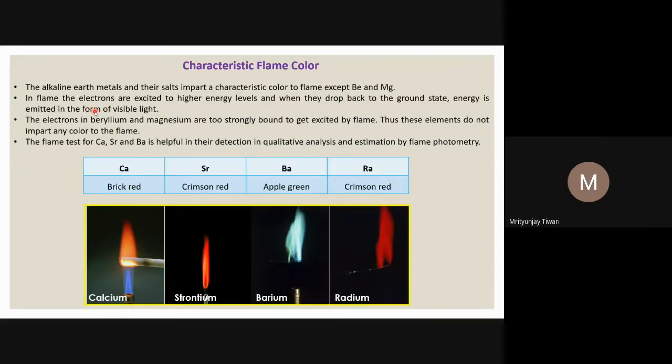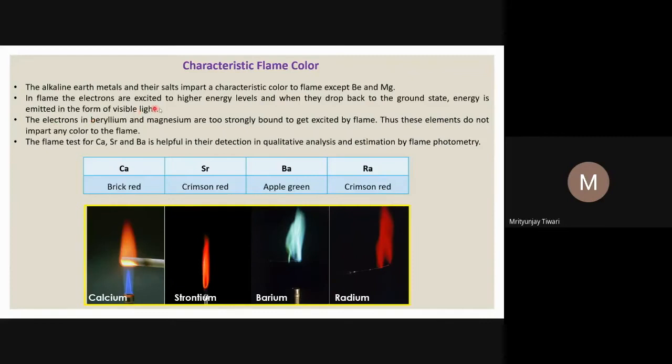In the flame, the electrons... and this test is a qualitative test, not a quantitative test. Just by comparing flame colors, one can consider which metals or metal cations are present in the salt. It might be this particular cation, and later on we do confirmatory tests to confirm whether the cation we have guessed because of this qualitative flame test is right or not.